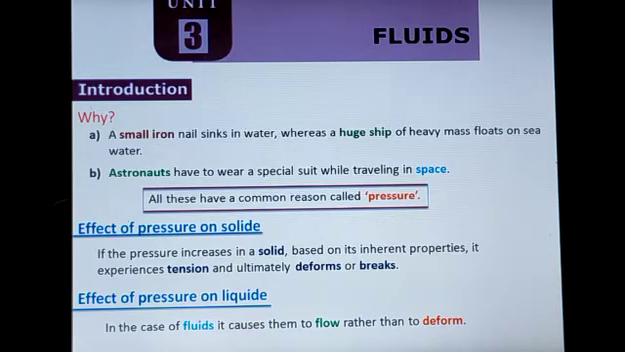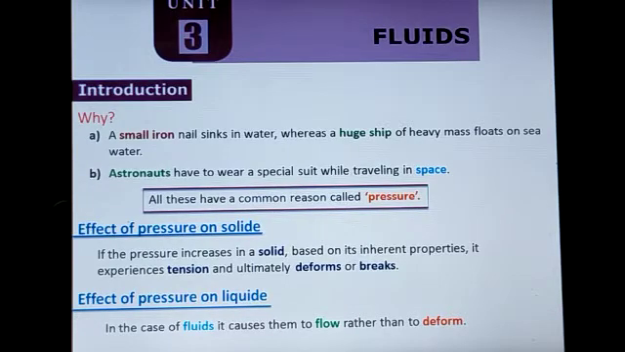Since those liquids and gases are loosely packed, easily they will get what? Deformed? Easily they do not get deformed, easily they will get flow.